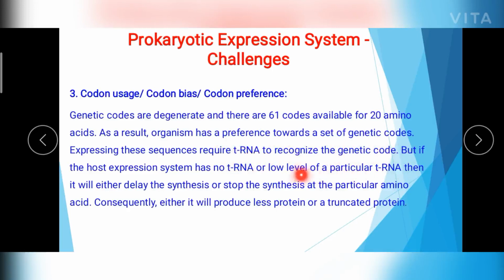But if the host expression system has a low level of a particular tRNA, or does not have it at all, then it will delay the synthesis of the protein, or stop the synthesis at a particular amino acid. Due to this, less protein is synthesized, or it results in the production of a truncated protein. So this codon bias also plays a major role in expressing a heterologous protein in the bacterial cell.